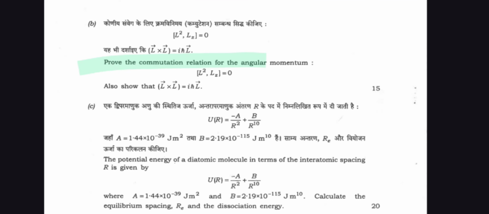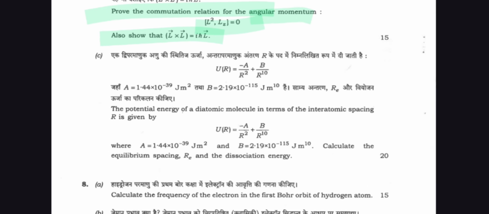Prove the commutation relation for the angular momentum, [L², Lz] equal to 0. Also show that L cross L is equal to iħL. And question number C is here.